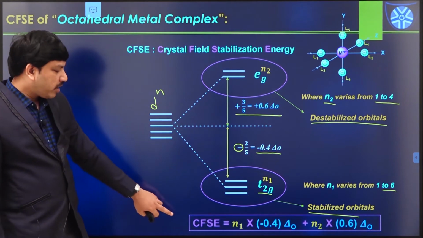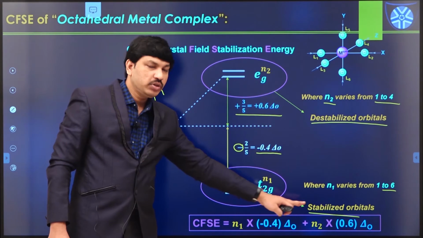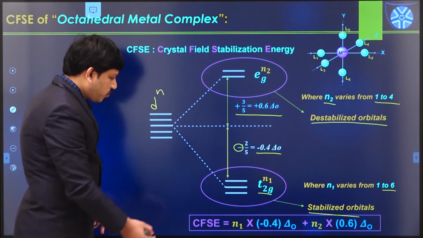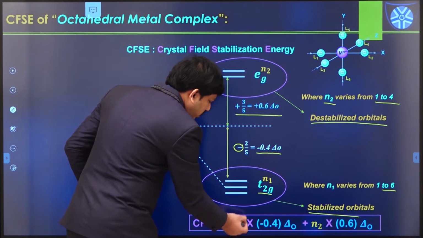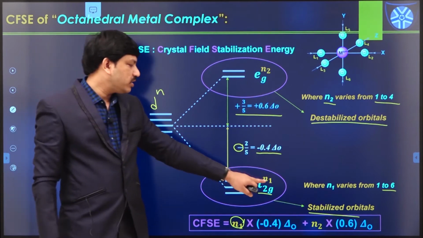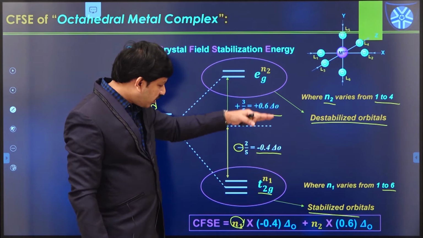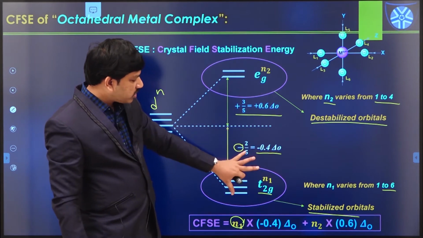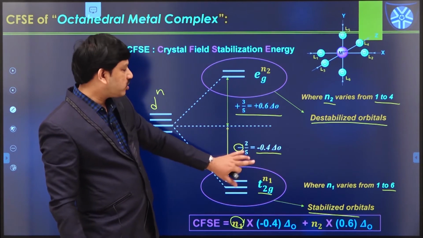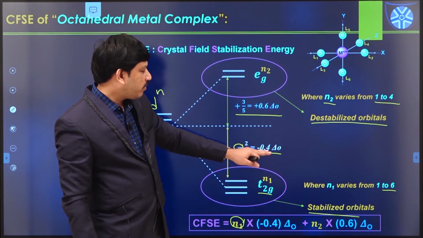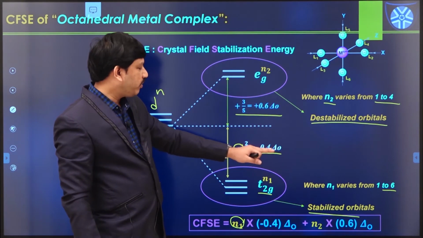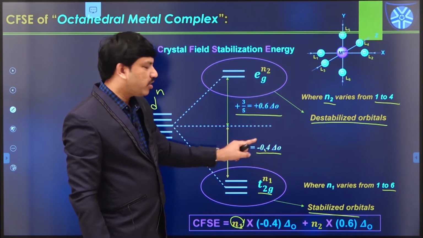We can calculate the CFSE value by using this formula. So n1 into, what is n1? The number of electrons available in t2g orbitals, and how much energy decreases for each electron in this case, because t2g orbitals are stabilized by decreasing by an amount of minus 0.4 delta naught. So for each electron this is the stabilization energy.